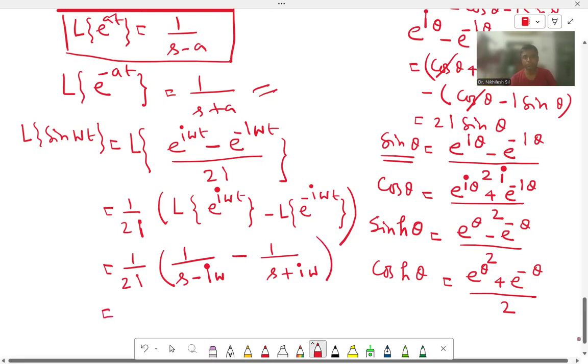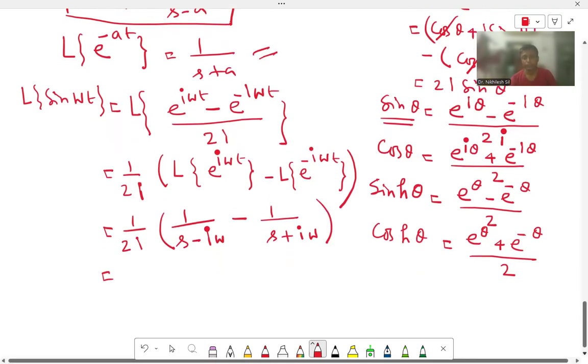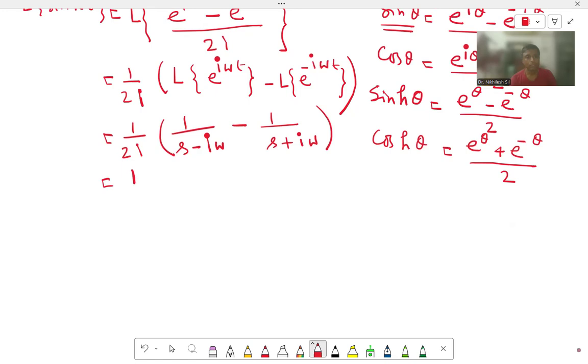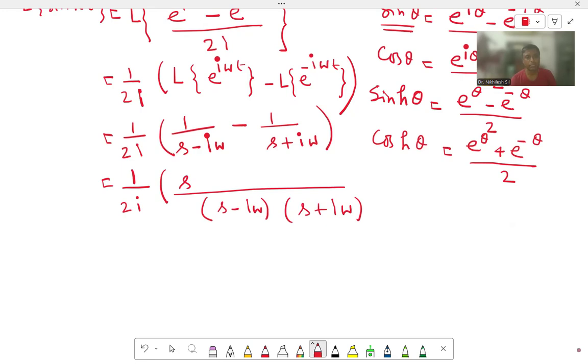Now simplifying this function, 1 by 2i into, taking the LCM, s minus i omega into s plus i omega. So this is s plus i omega minus (s minus i omega).